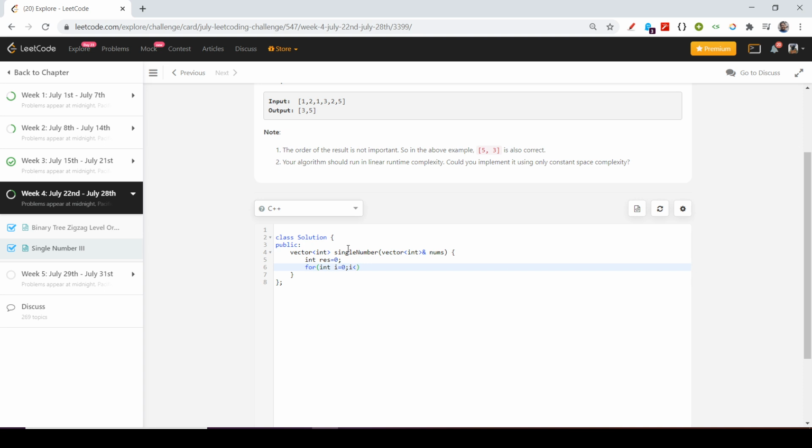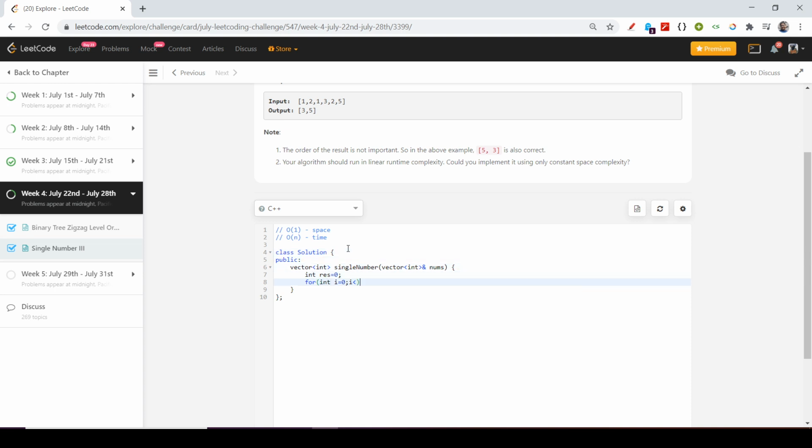Before making the final solution, I would like to say something about the space and time complexity. The space would be O of 1 because I never used any extra space to store anything, and the time complexity would be O of n because I just iterated over the loop 2 times, one for the result and one for the first number. So yeah, that is the space and the time.